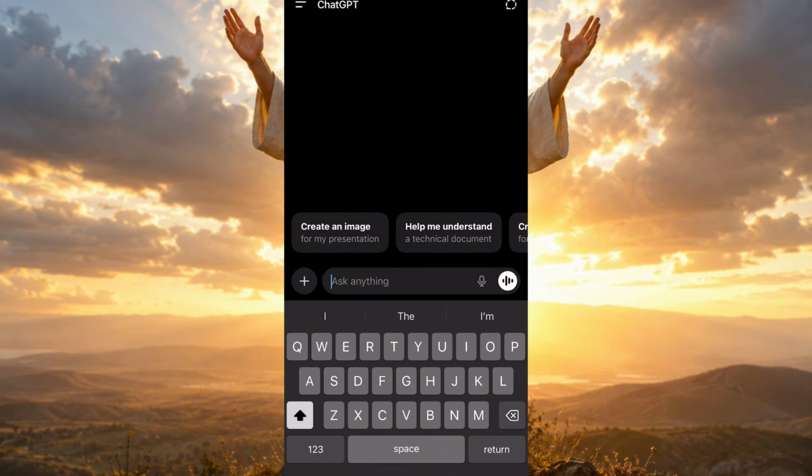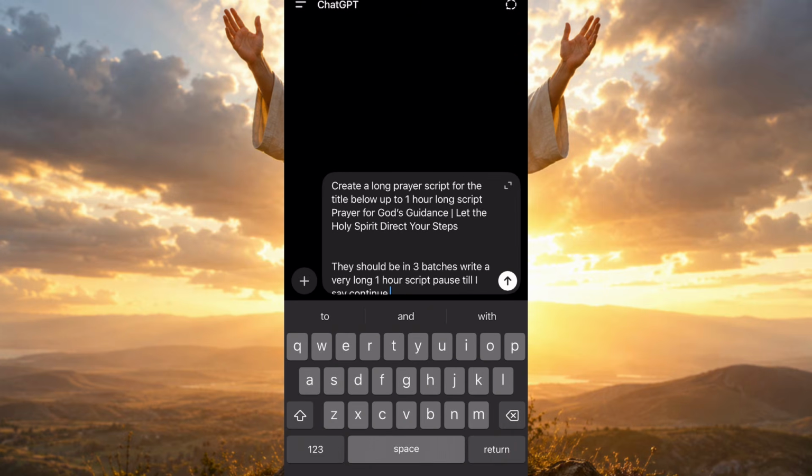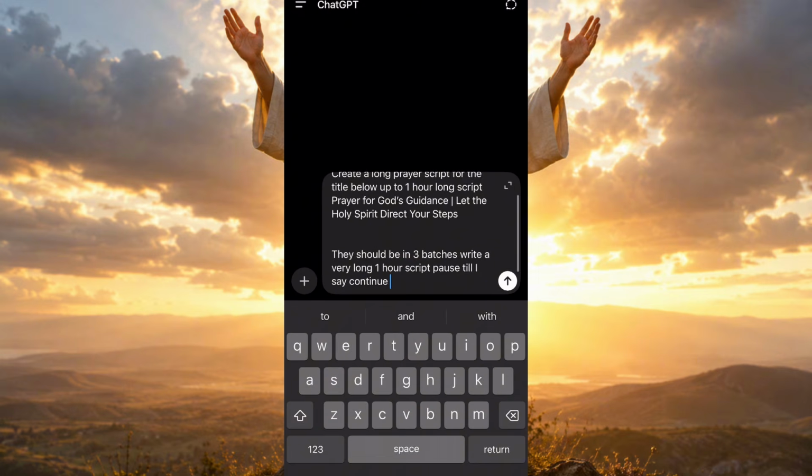So you're going to paste this prompt. This is the prompt that I'm going to be pasting. I already wrote down the prompt. So you'll create a long prayer script for the title below, up to 1 hour long script. Then this is the title. I gave ChatGPT the title. They should be in 3 batches. Write a very long 1 hour script. Pause till I say continue.